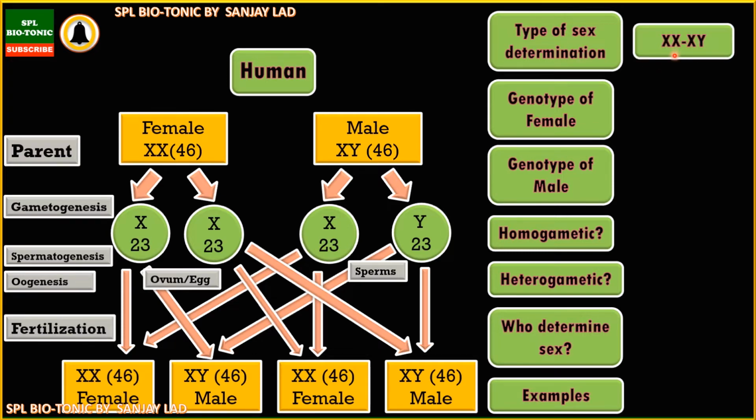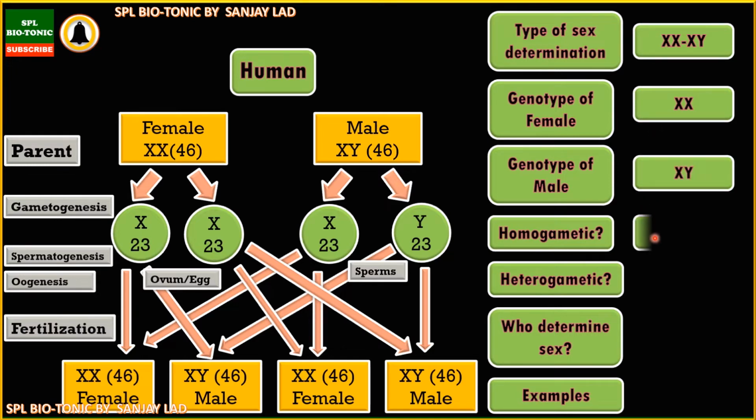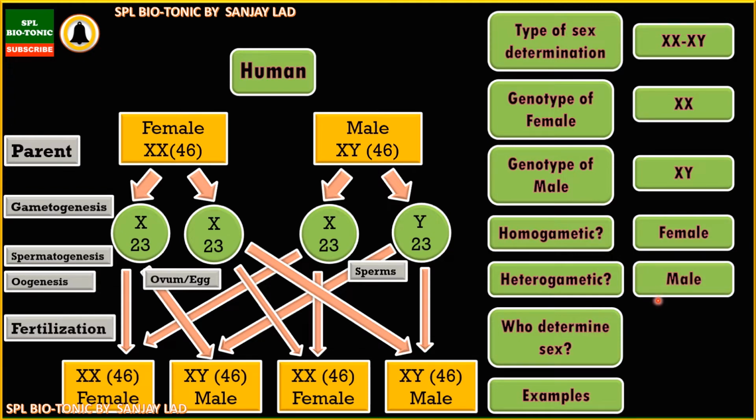Here we are going to say ladies first. Ladies first means we'll write the genotype of female first and then male. So genotype of female is XX whereas genotype of male is XY. So here the female is homogametic whereas male is heterogametic. Now the rule is the individual who is heterogametic will decide sex of the individual.